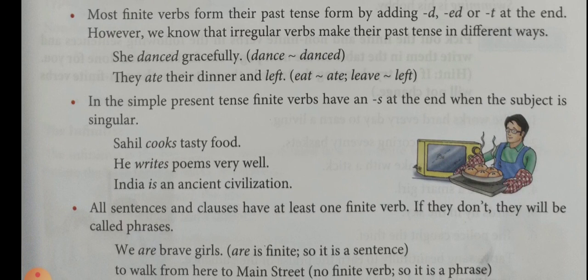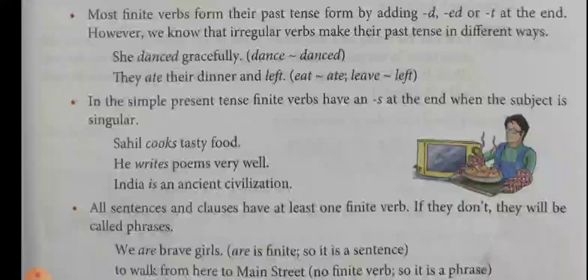However, we know that irregular verbs make their past tense in a different way. You might have already studied regular and irregular verbs, so you may understand this.